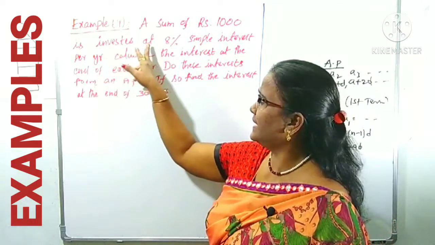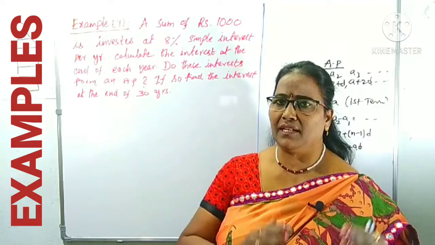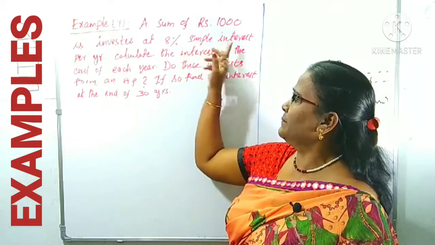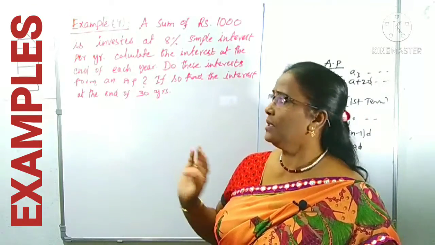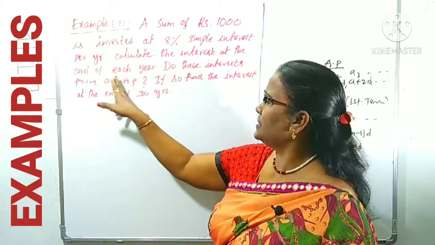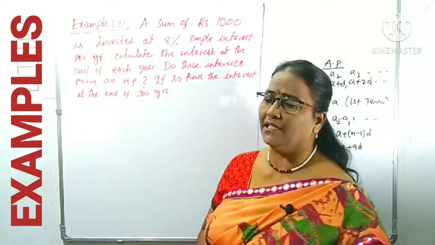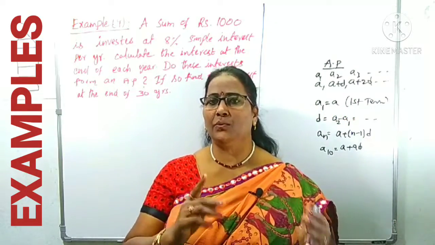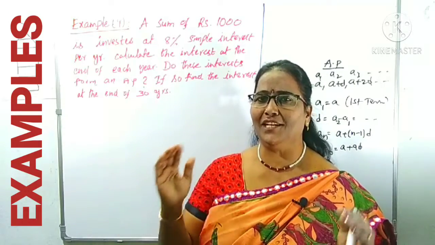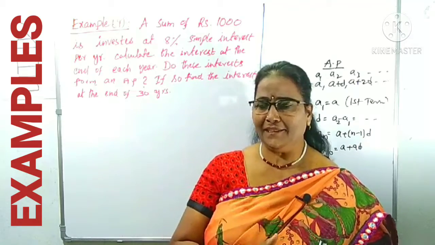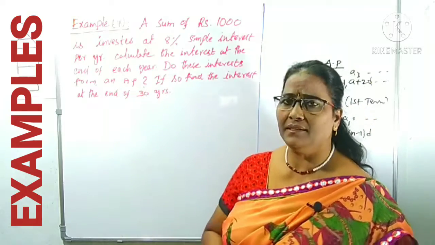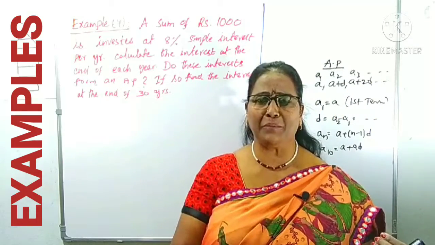Okay, like that. A sum of rupees, how much money is invested? 1000 rupees is invested. Rate of interest, 8% means per 100, 8 rupees interest we will get. Simple interest, what is simple interest also we have to know, per year. Now calculate the interest at the end of each year. We have to calculate interest only at the end of the year, first year, again second year, third year, like that we have to calculate the interest, right? Now he is asking this question: do these interest form an AP?